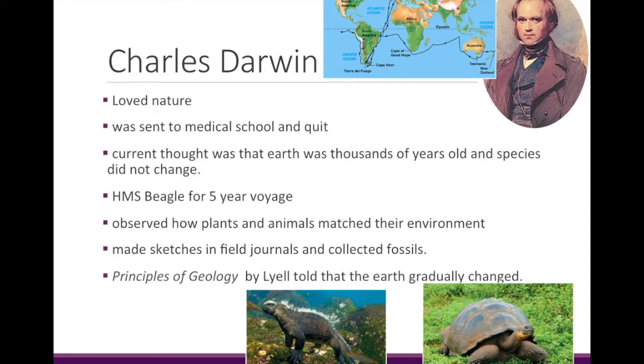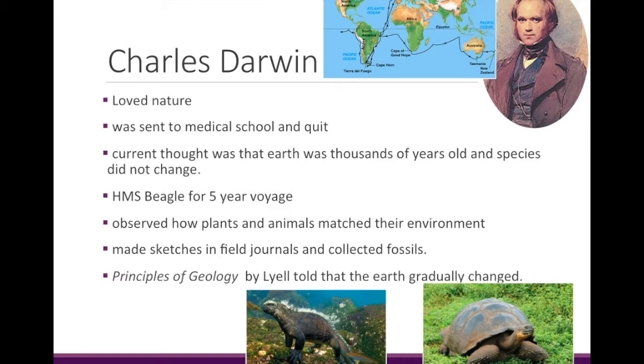So, as a kid, Charles Darwin loved nature, but his father saw no future for him as a naturalist. And so his father sent him to medical school, but Darwin found medical school boring and surgery was awful. At the time, there was no anesthesia, so he quit medical school. His father then enrolled him in Cambridge University to be a clergyman.